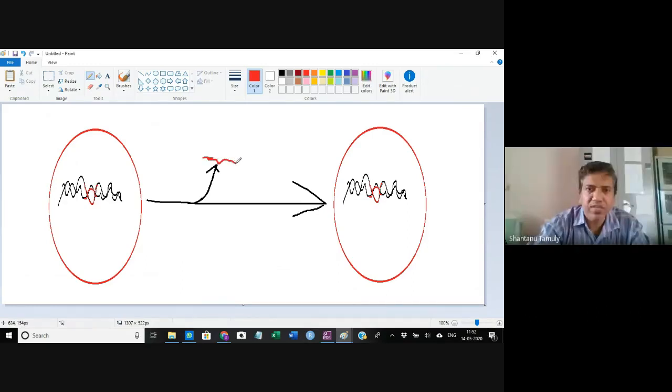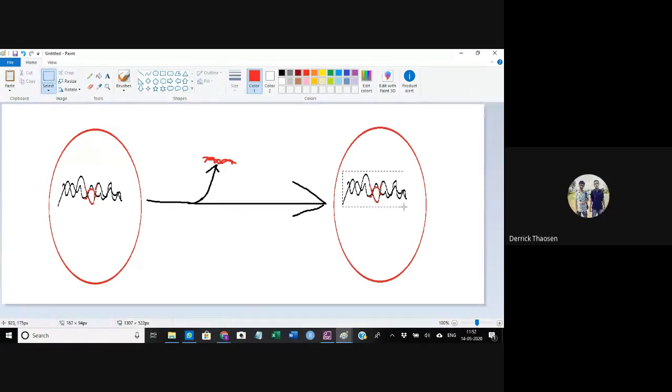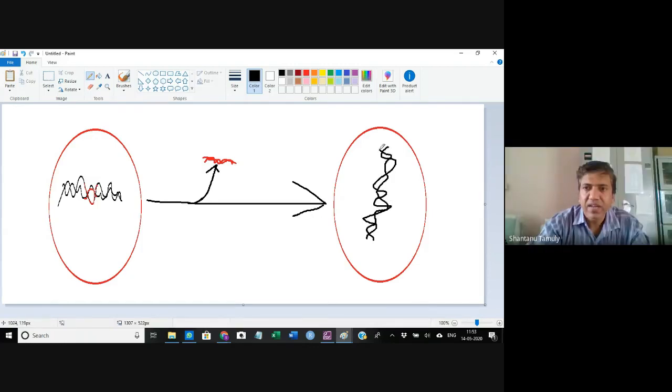The red color portion is the virulent gene, that is the DNA. And as a result, what we have here is that this particular DNA, the red color virulent gene that I have shown in the diagram, is not there.